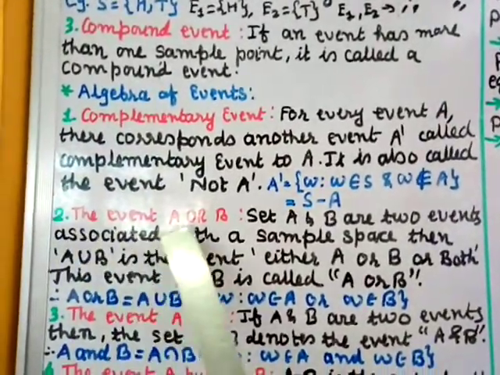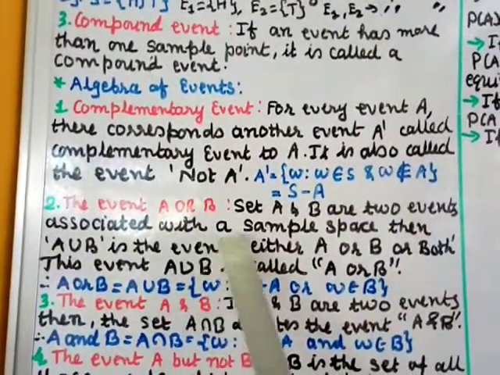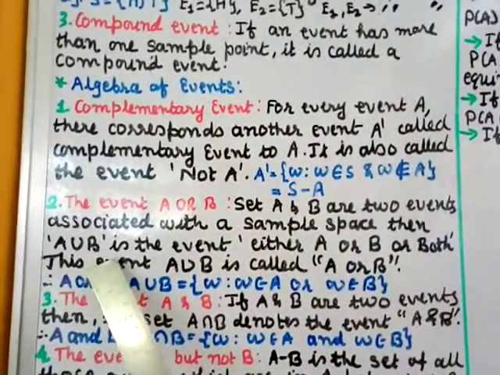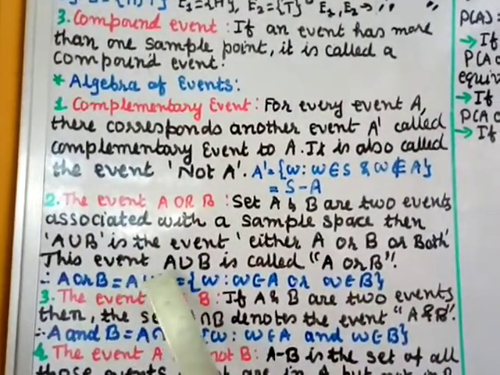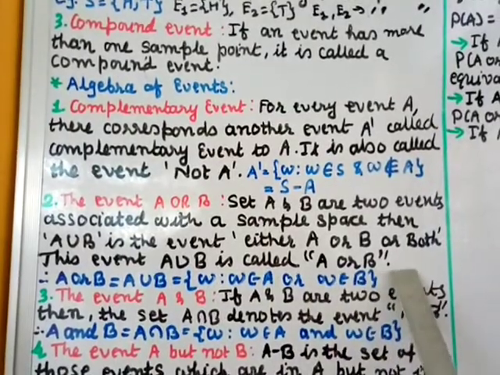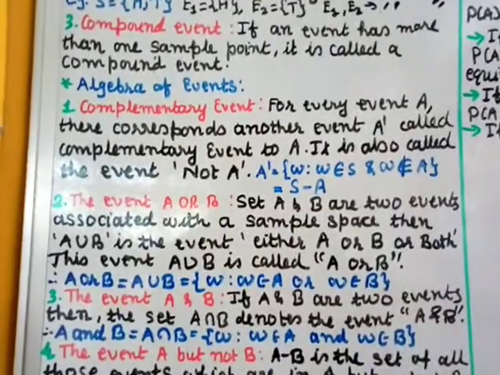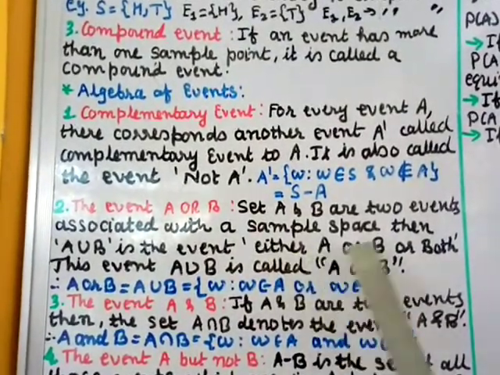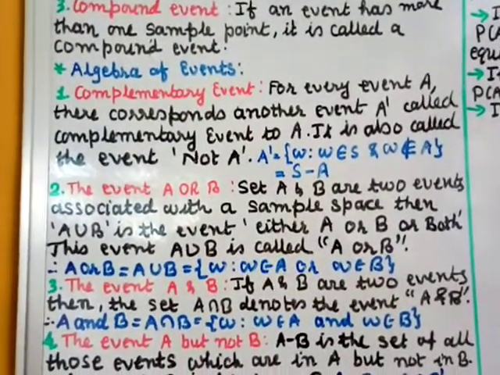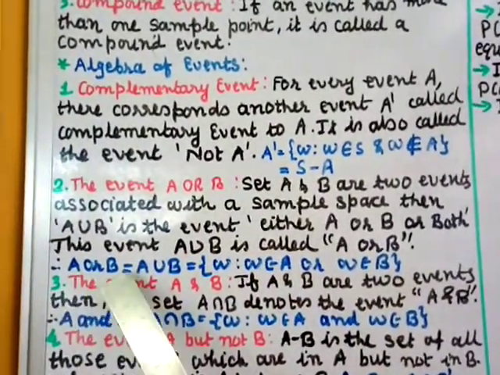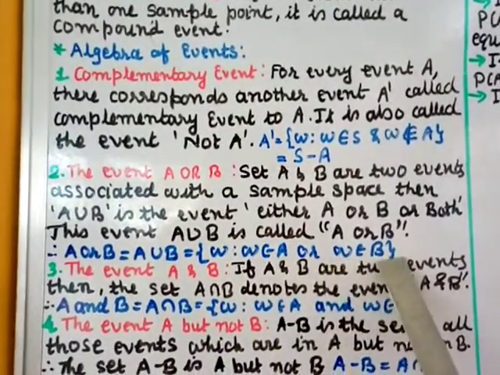Number 2, the event A or B. If A and B are two events associated with a sample space, then A union B is the event either A or B or both. This event A union B is called A or B, right? A union B means it has got either A or B or both. And we can define it using set theory: A or B equals A union B equals {omega such that omega belongs to A or omega belongs to B}.